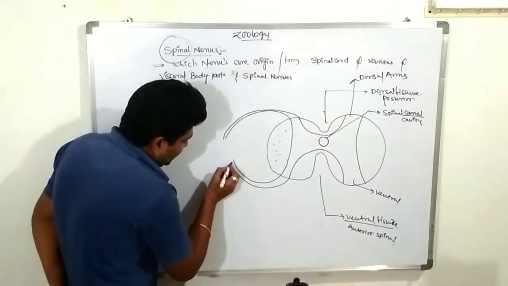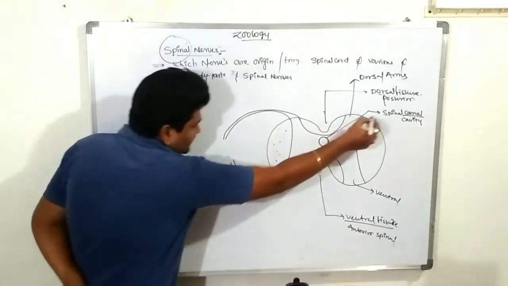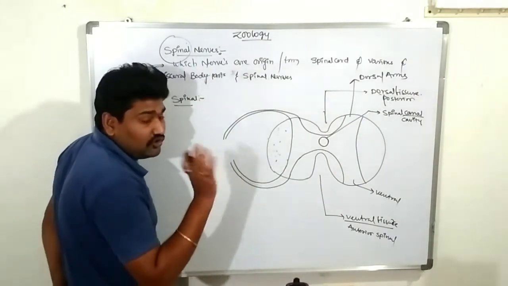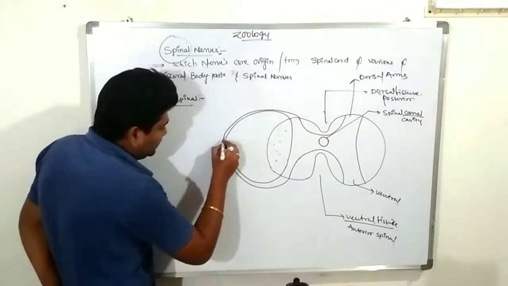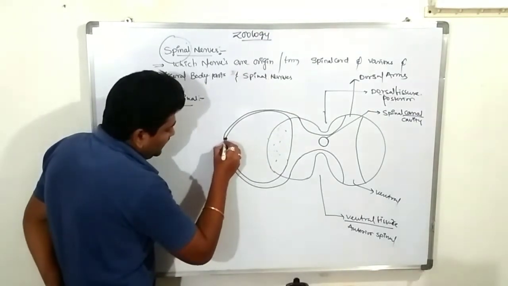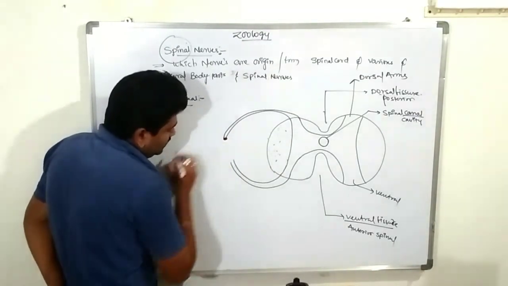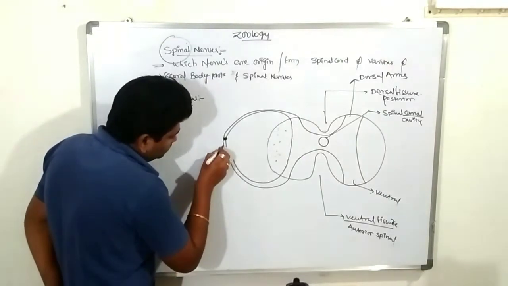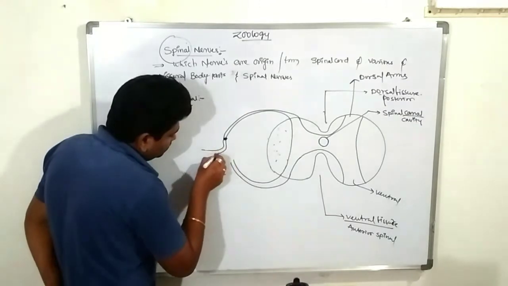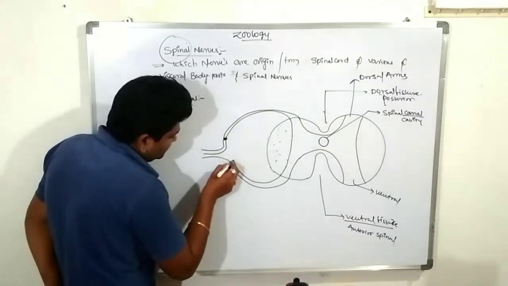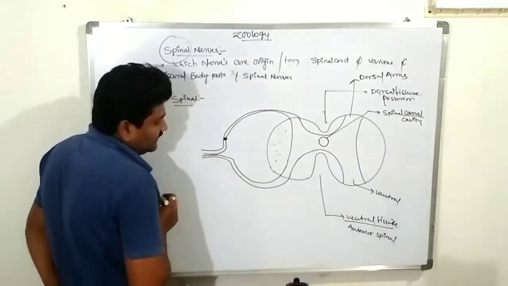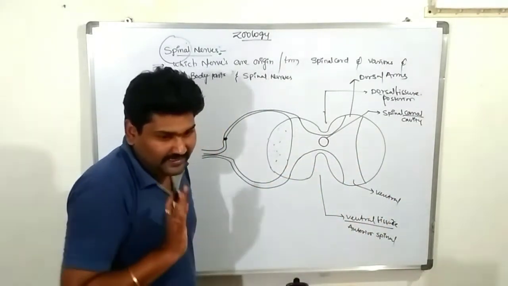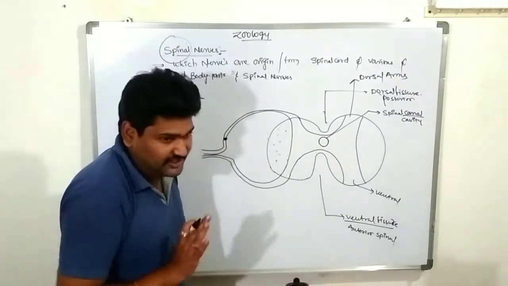The dorsal arm extends to form the nerve ganglion, and this ganglion also extends. The ventral arms also come outside the vertebral column, or spinal region.